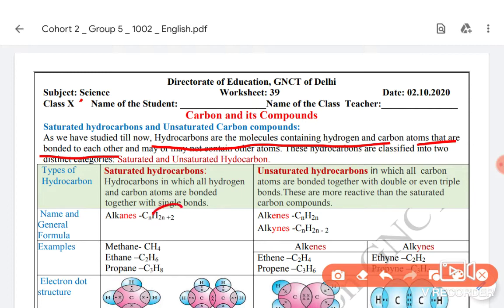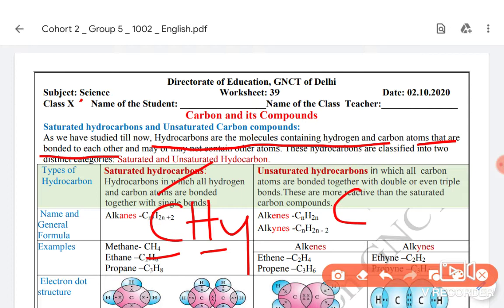For example, in the previous video we discussed the electron dot structure of CH4. There we also discussed single bond, double bond, and triple bond, not between carbon, but between nitrogen and oxygen. The simplest hydrocarbon is CH4, which contains hydrogen and carbon.